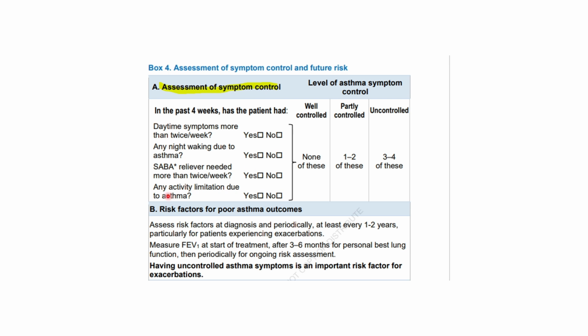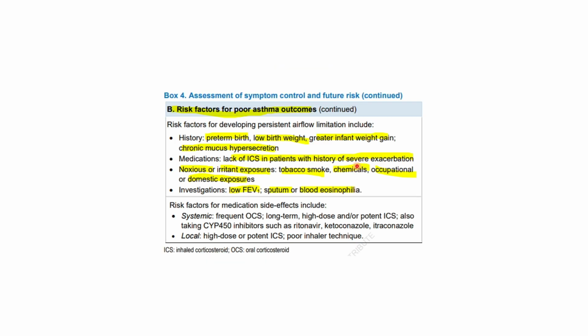We have yes and no questions. Daytime symptoms more than twice a week? Yes, no. Any night waking due to asthma? Yes, no. SABA reliever needed more than twice a week? Yes, no. Any activity limitation due to asthma? Yes, no. 0 is well controlled, 1 to 2 is partly controlled, 3 to 4 is not controlled.